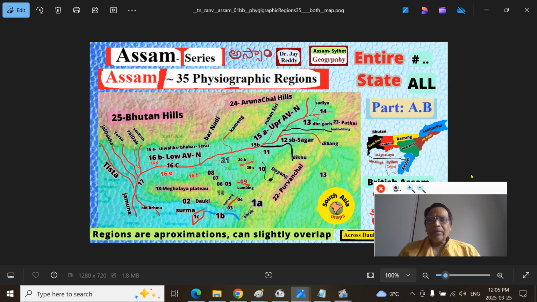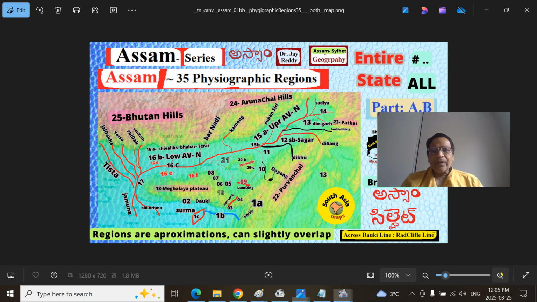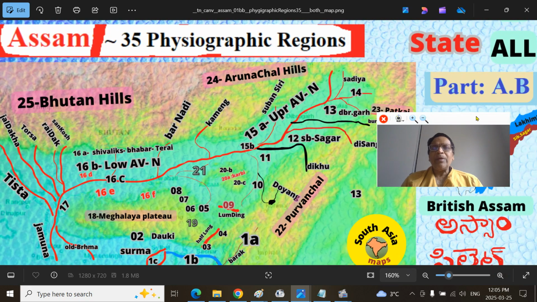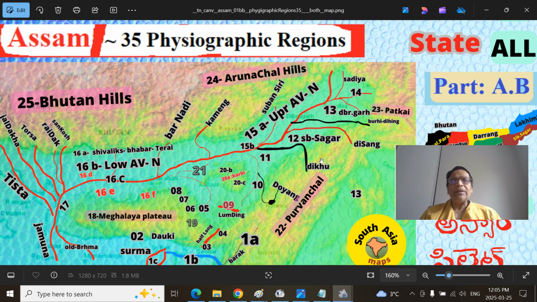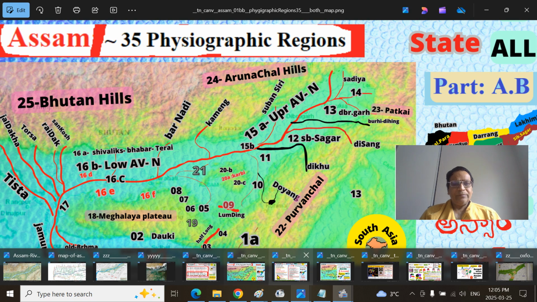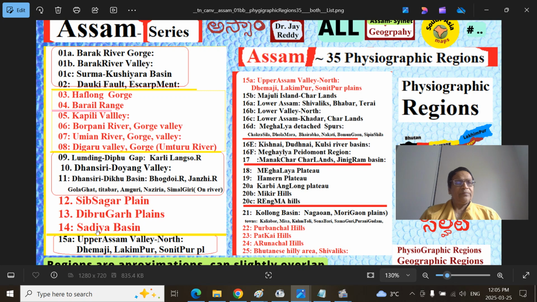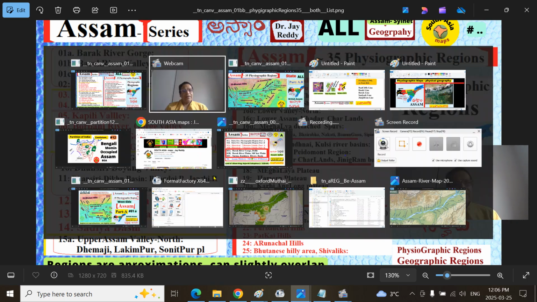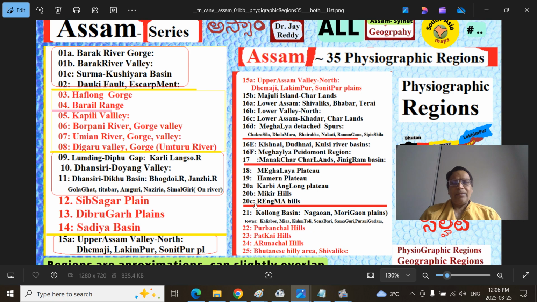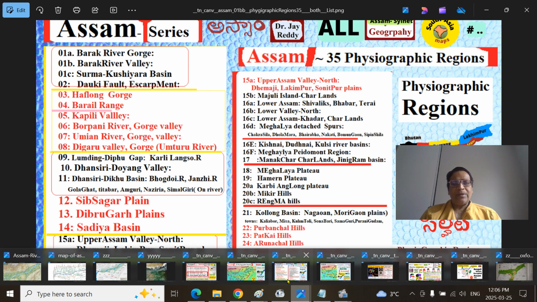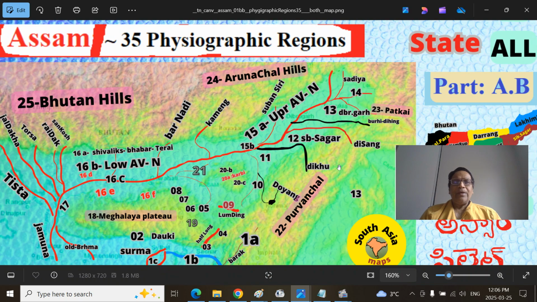Dibrugarh region on the Brahmaputra river. So this is the basin. So Dibrugarh and Sibsagar, Dibrugarh and Sadiya basin. Sibsagar river basin and Dibrugarh river basin, Sadiya.